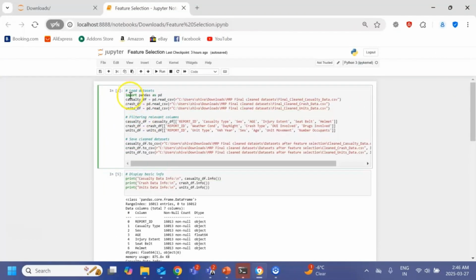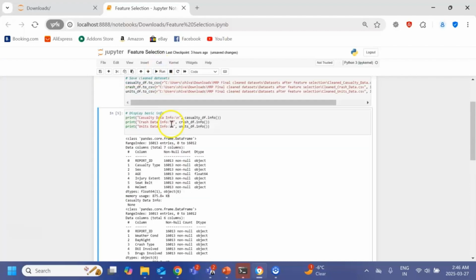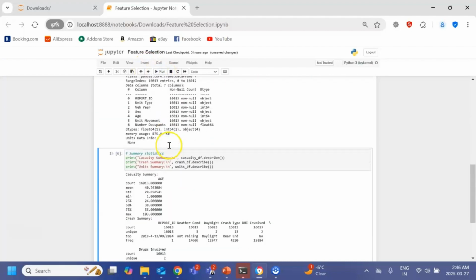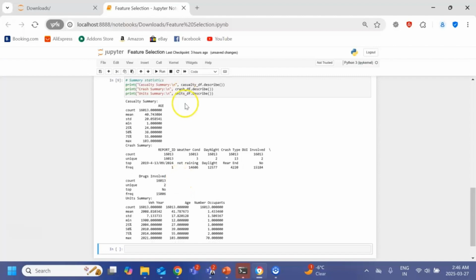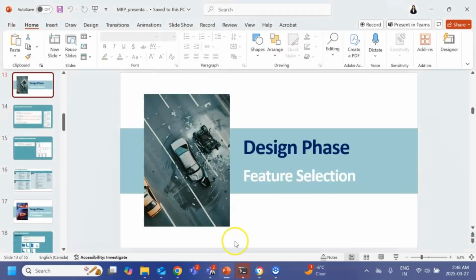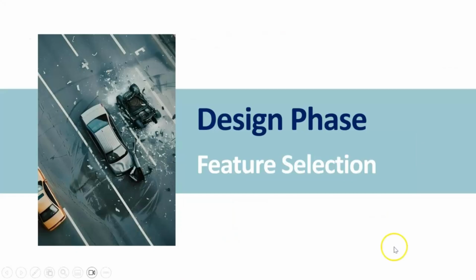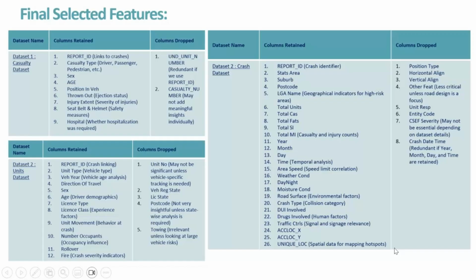So here you can see that we have loaded all three data sets into the terminal, and then we have filtered out the relevant columns and retained only the features that we really want for each data set. And then we have eventually saved these feature selected data sets into new CSV files. Then we have just displayed the basic summary for each data set here. Now we go back to our presentation. So this is the code that we just went through.